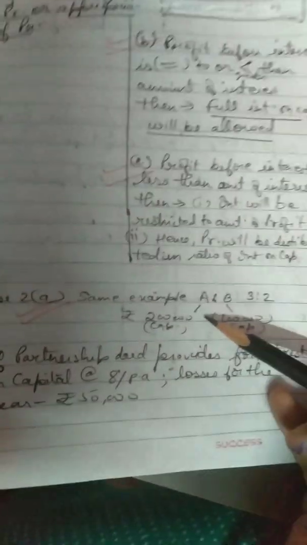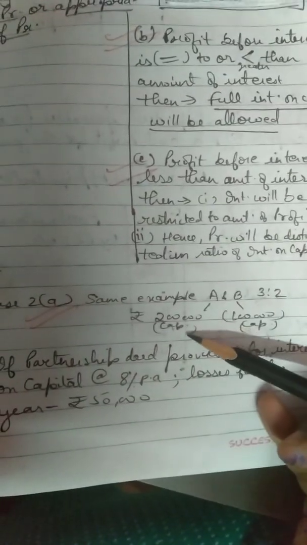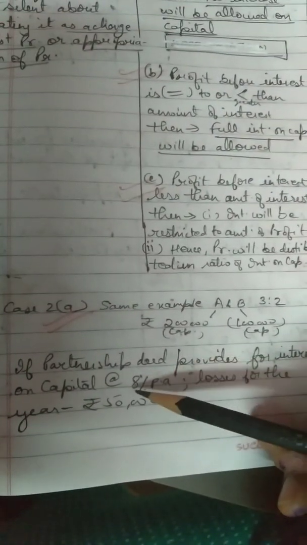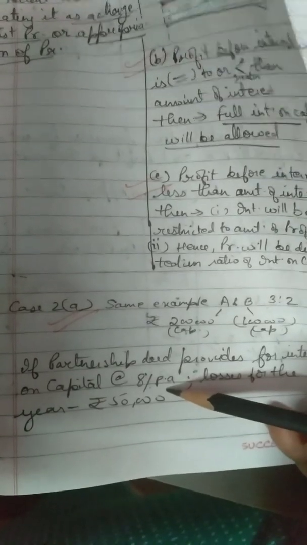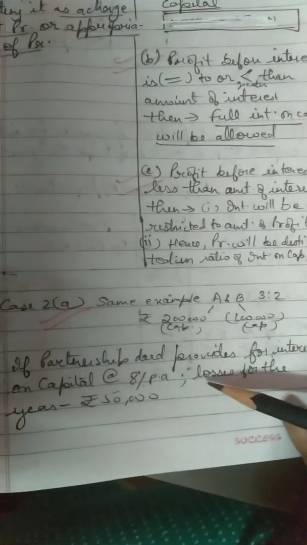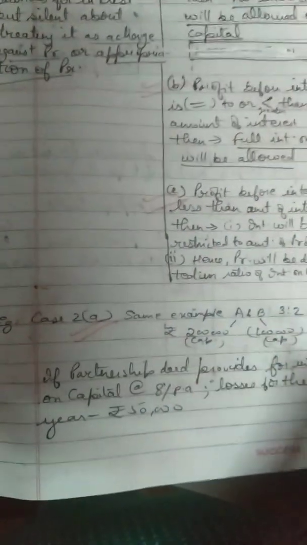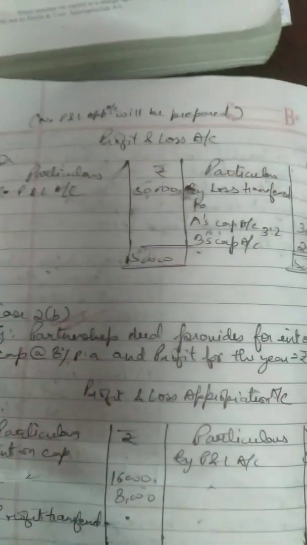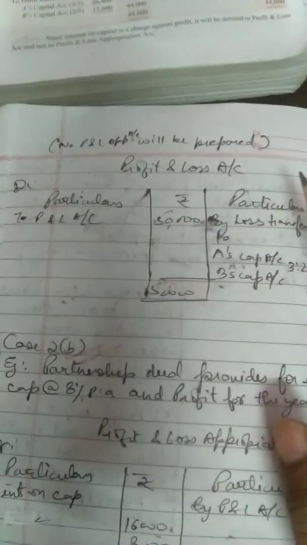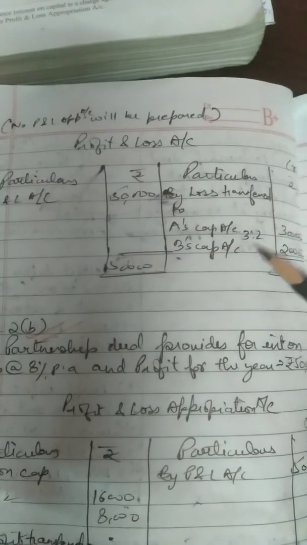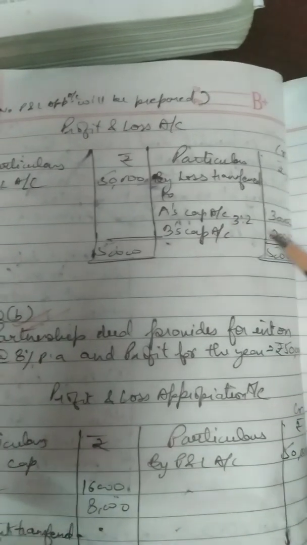Same example we are taking. A and B, two partners, 3:2 is their ratio, and 2 lakh and 1 lakh is their amount of capital. So partnership deed here is providing interest on capital at the rate of 8% per annum, but there is a loss in that year and the loss is of rupees 50,000. Alright, so what are we going to do? Because we are treating it as an appropriation, then in that case we will make only profit and loss account. And then we will show to P&L account rupees 50,000, and by loss transferred to A's capital account and B's capital account in their profit sharing ratio 3:2.